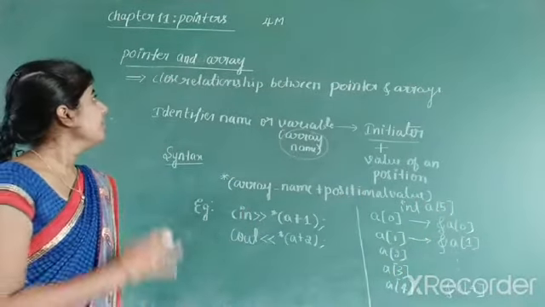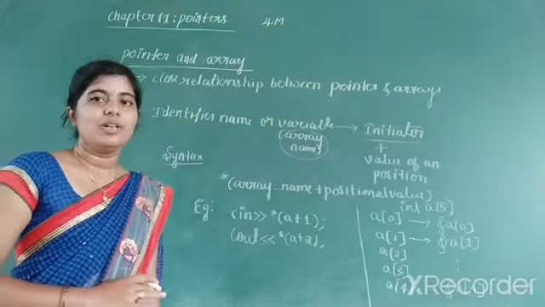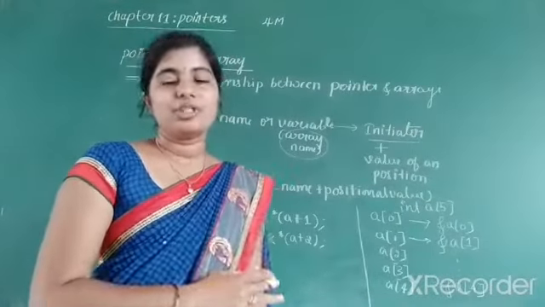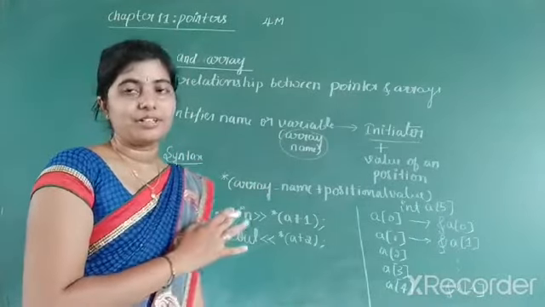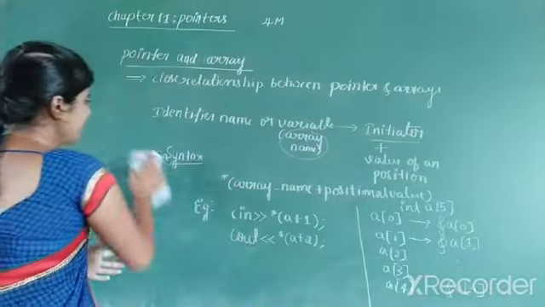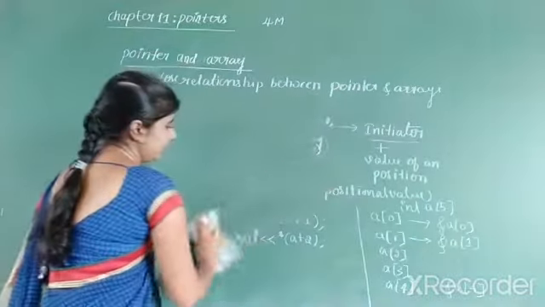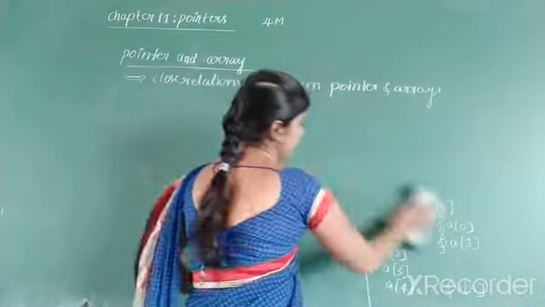So this is about the pointers and arrays. So let us explain this by using one program. How there is a relationship between pointers and arrays can be seen in the program. So let us write the program for this.